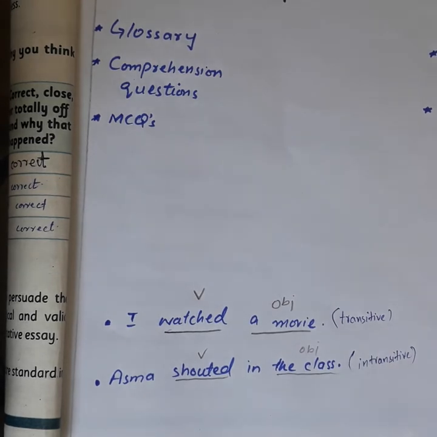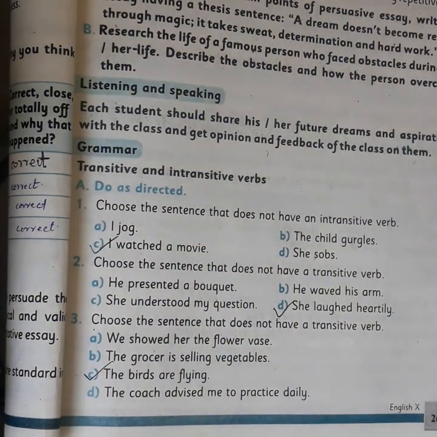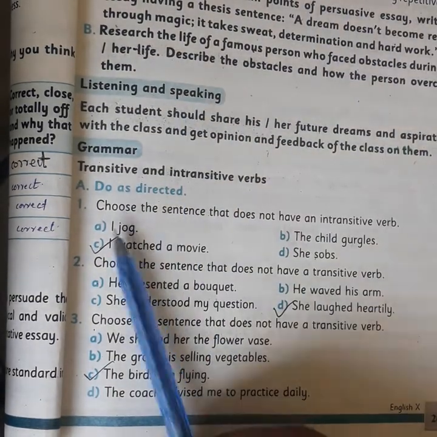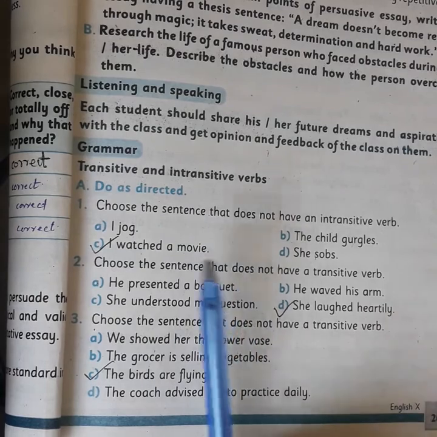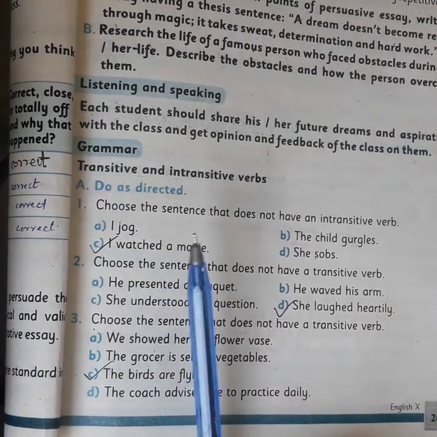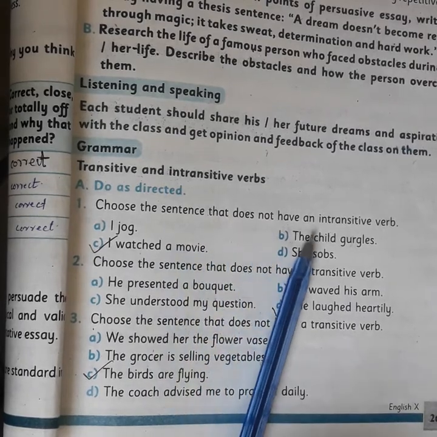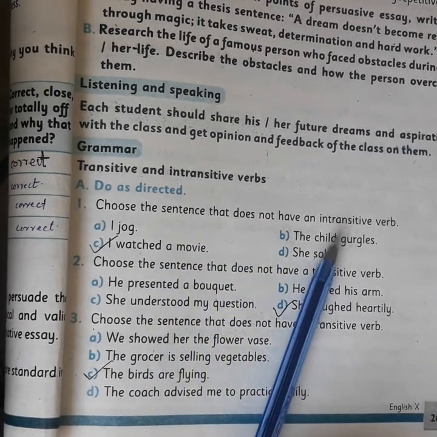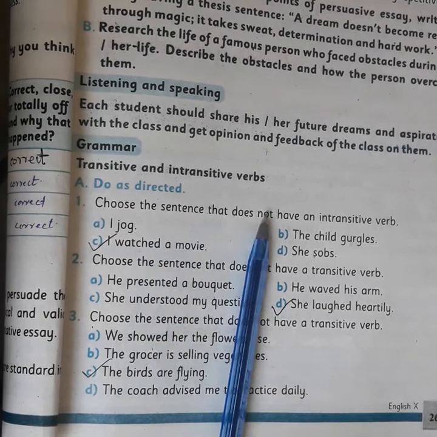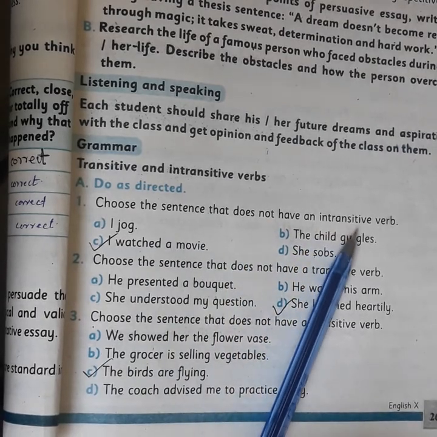Now we are moving toward the grammar exercise, transitive and intransitive verbs. Do as directed. Choose the sentence that does not have an intransitive verb.